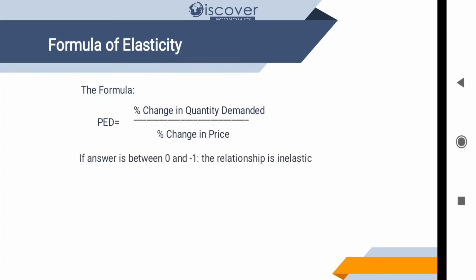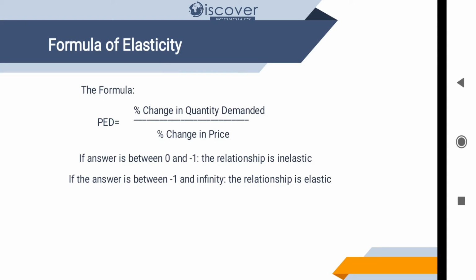Now what is the formula for calculation of elasticity of demand? It is the same as I have explained before: percentage change in quantity demand with respect to percentage change in price. If the answer is between 0 and 1, the relationship is inelastic. Inelastic means the necessary items that we cannot leave. And if the answer is greater than 1, the relationship is elastic.